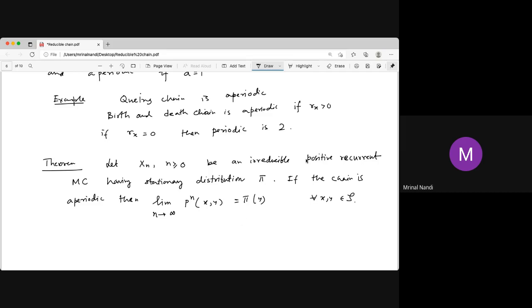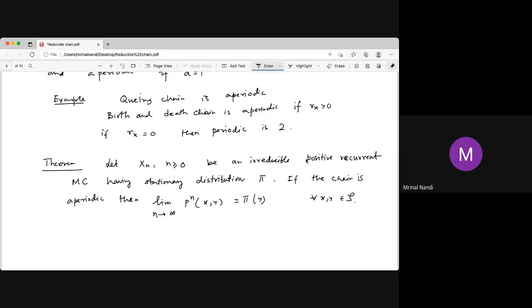Now, if you have an initial distribution that is constant on some irreducible, positive recurrent component, then as n tends to infinity, P^n(x,y) goes to the unique stationary distribution constant on that C1.